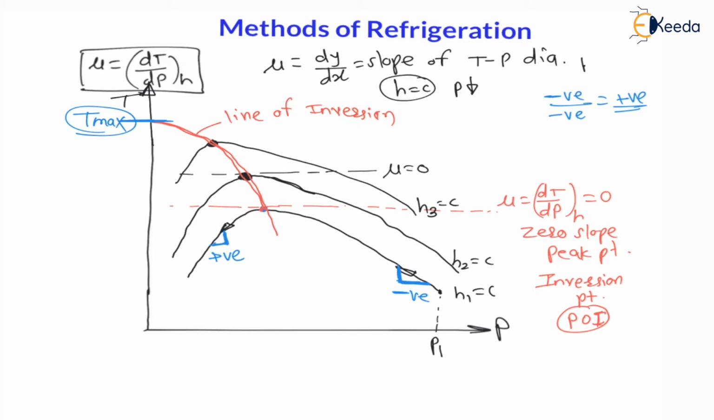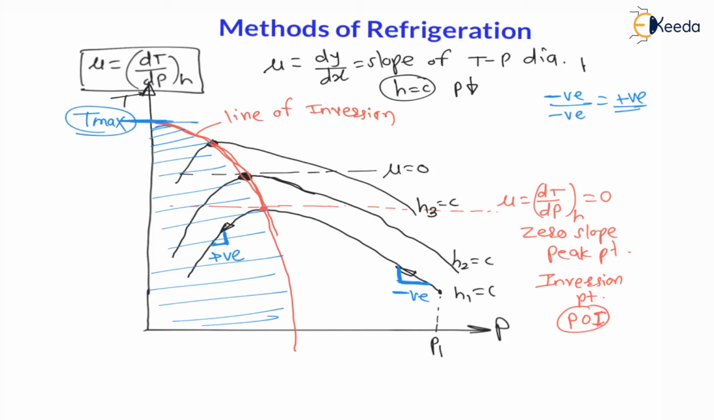And my dear students, if I draw this line of inversion, let us say the line of inversion will be like this for different enthalpies, right? Now can you imagine here, the refrigeration is possible only below this maximum temperature of inversion and in positive slope region. Let us understand, in positive slope region temperature is decreasing, and in negative slope region temperature is increasing, and whenever temperature is decreasing, then only refrigeration is possible.